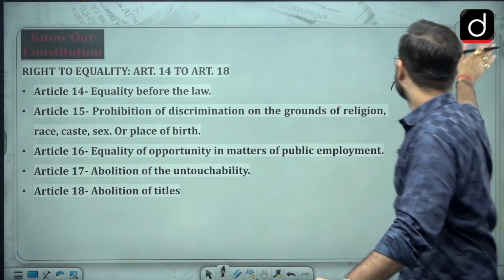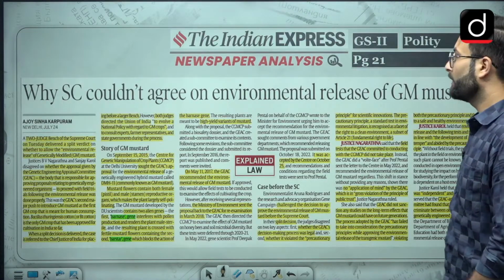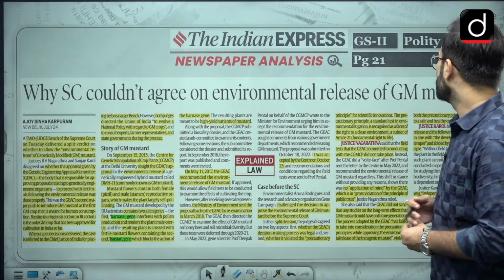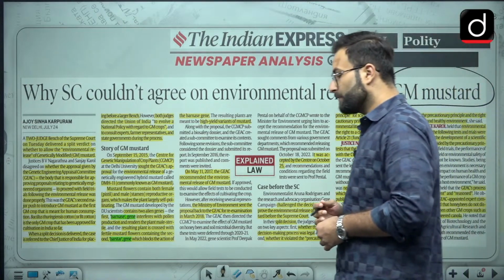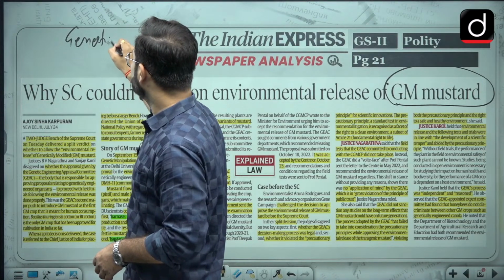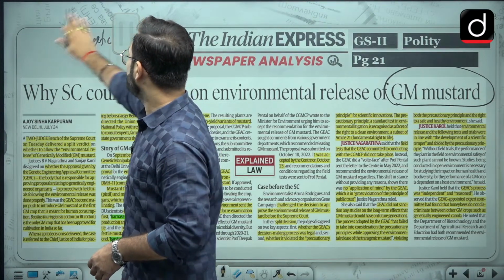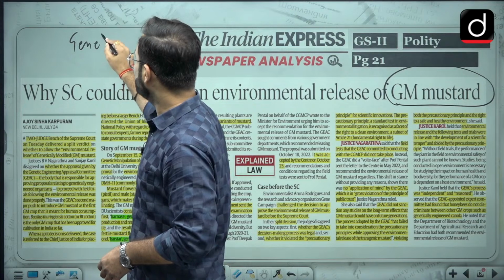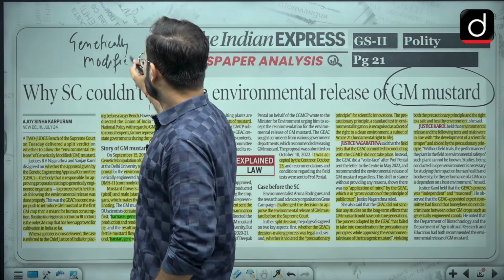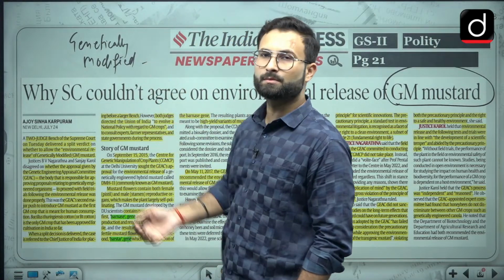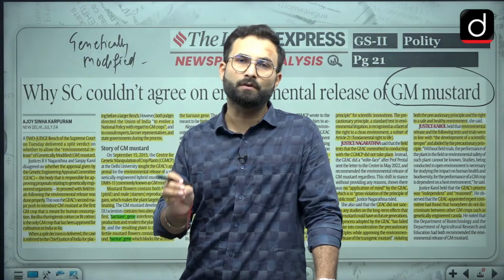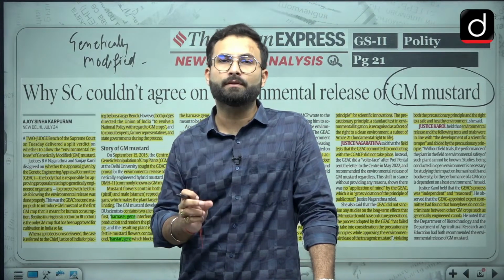Now moving to today's discussion, that is basically related to our newspaper. Why Supreme Court couldn't agree on environmental release of the GM mustard. GM mustard, if we are talking about, that is basically genetically modified crop. Here we are talking about mustard. Otherwise genetically modified crops. Basically what we are doing is we are introducing certain kinds of genes inside these crops so that we can get desired results.